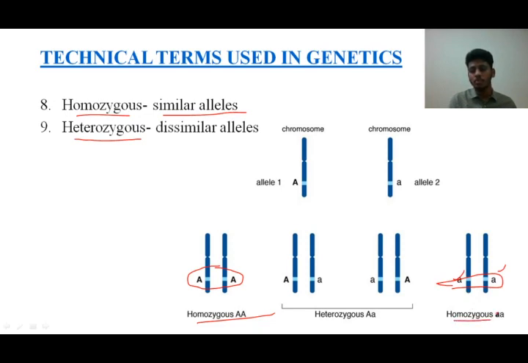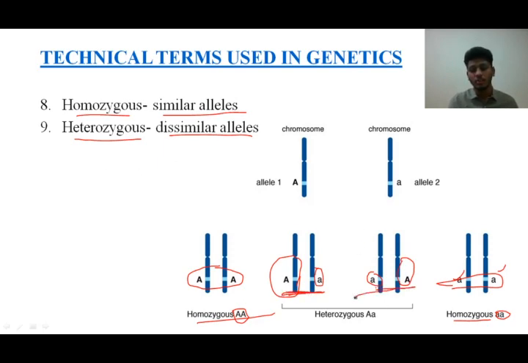Here it is homozygous small a, and here it is homozygous capital A. Now there is another chance called heterozygous. In this heterozygous, we have dissimilar alleles. One is a capital A, the other one is a small a, and also here we have a small a and the other one a capital A. So both of these are dissimilar alleles. Dissimilar means they are heterozygous.